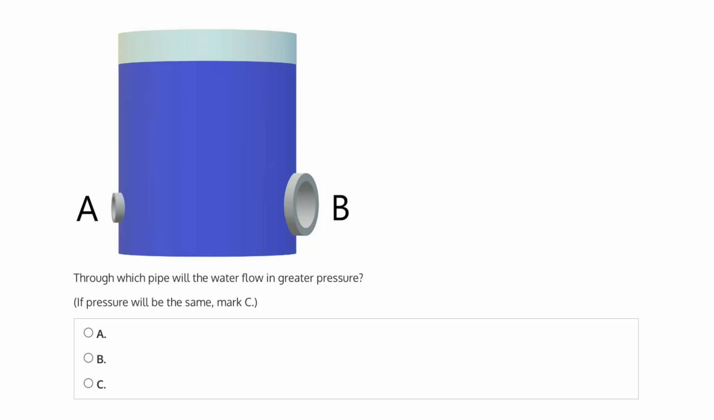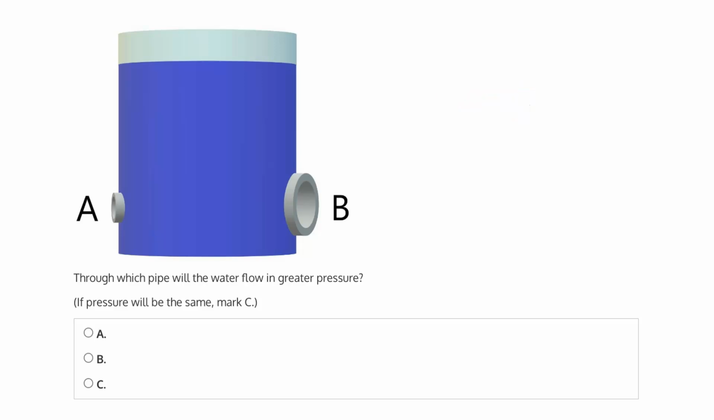And we know this from Torricelli's theorem, which says that the velocity of the jet will be equal to the square root of 2 times the gravitational acceleration g times the height, or the depth. So because h is the same, and g and 2 are simply constants, we know that for both A and B, they will have the same velocity.